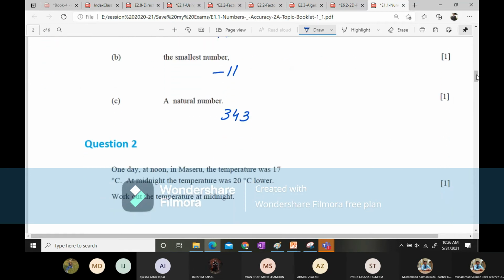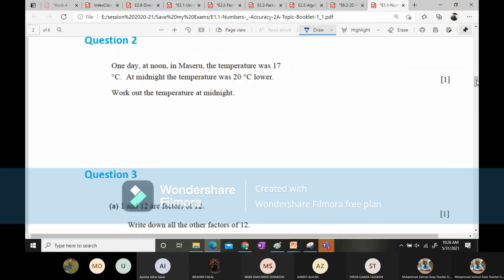So the answer of this particular question is this. I am sure that everybody understood it. Question number 2. One day at noon in Masuru, the temperature was 17 degrees Celsius. At midnight, the temperature was 20 degrees lower. Work out the temperature at midnight. Then how do we solve these type of questions, guys? We subtract 20 from 17. To subtract 20 from 17 is the right answer.